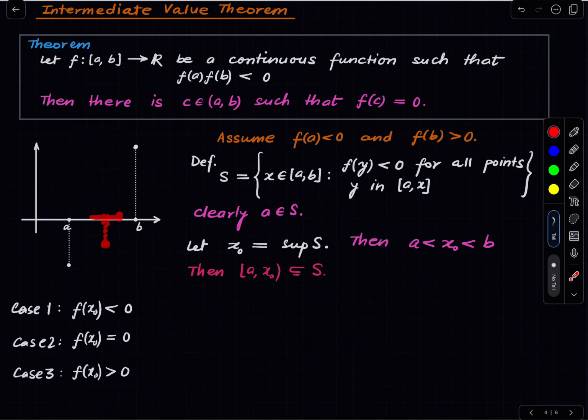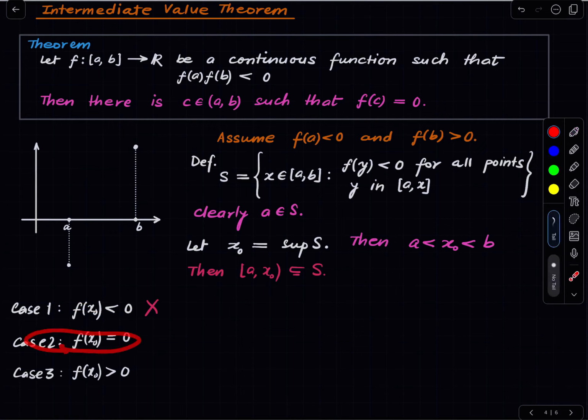And now note that a point bigger than x naught is also in S, because the function is taking negative values everywhere before x naught. It is taking negative values everywhere in a neighborhood of x naught. So there is something greater than x naught such that the function takes negative values everywhere before it, in fact including it. So that point will be in S, and that point is greater than x naught, contradicting the fact that x naught is supremum of S. Okay, so this case is not possible.